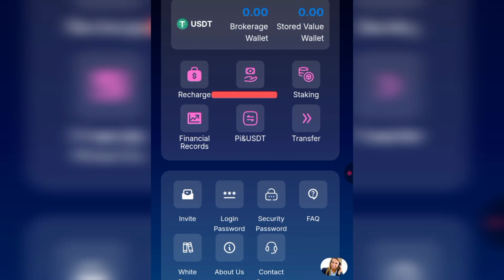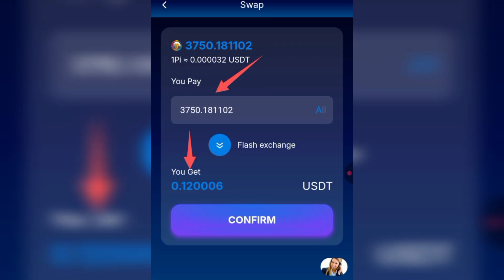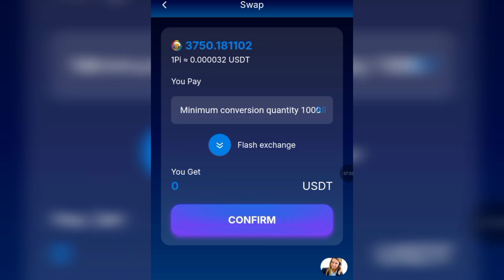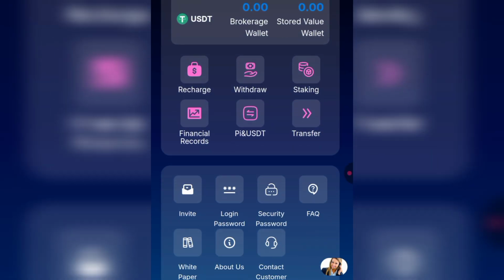So if you go back to this section, this is the section I said I'm going to teach you how you can convert your USDT to Pi. So this is Pi and USDT. Right here, you'll be able to swap your Pi to your USDT, or swap from USDT to Pi. So if you decide to swap your Pi to USDT, as you can see, this is my Pi I have in my balance, 3750 Pi. If I swap to USDT, 0.1 USDT, and this is their flash exchange right here. So all you have to do is use it and swap and convert and make more money for yourself and make withdrawals every single day.